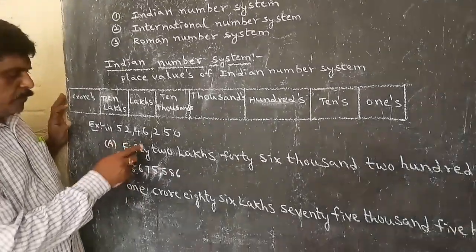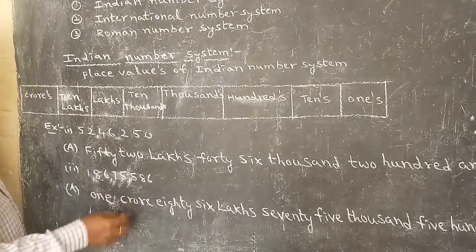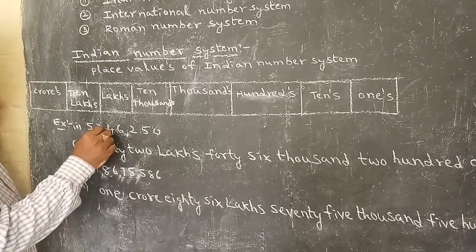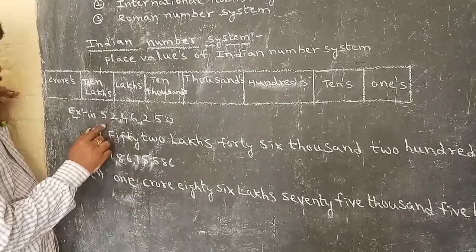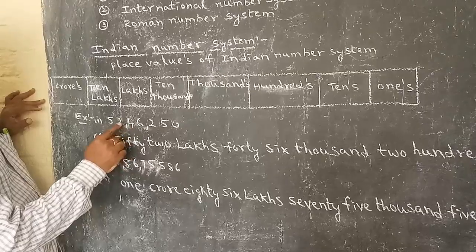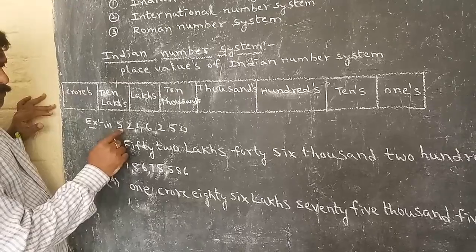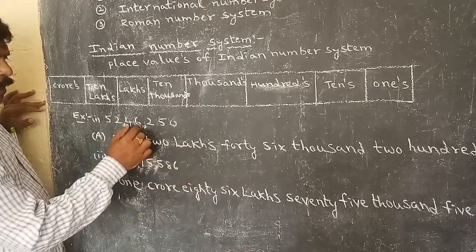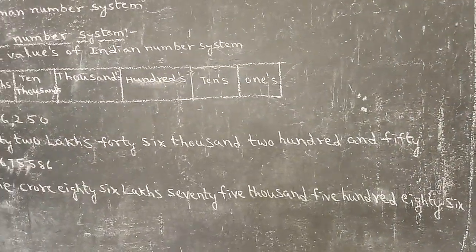Here I have given an example for you. We have to put a comma after 3 numbers, and thereafter we have to put a comma after every 2 numbers. Here the places are ones, tens, hundreds, thousands, 10,000s, lakhs, and 10 lakhs. So in lakhs the number is 52, so you have to write it as 52 lakhs 46,250. All of you understand or not?